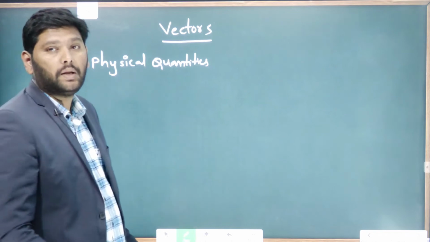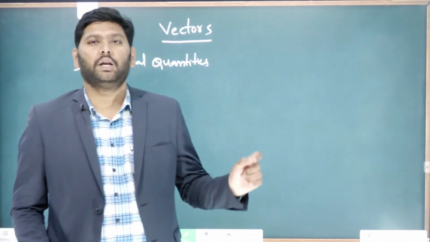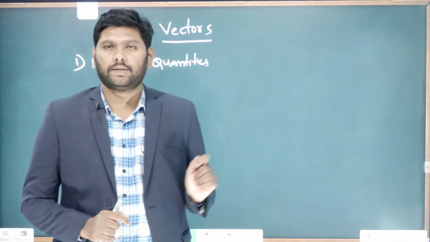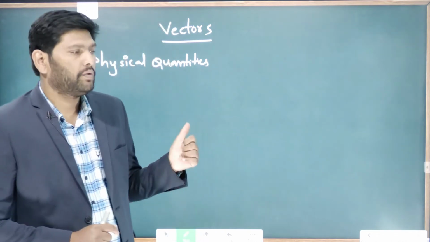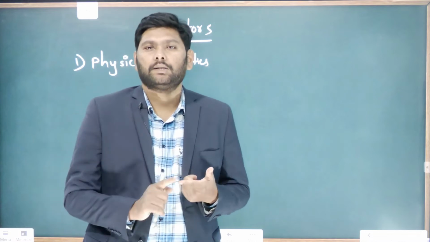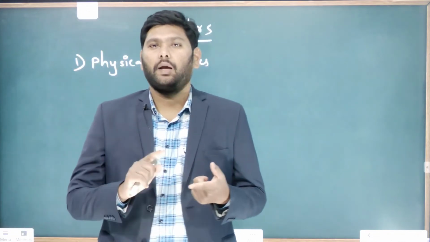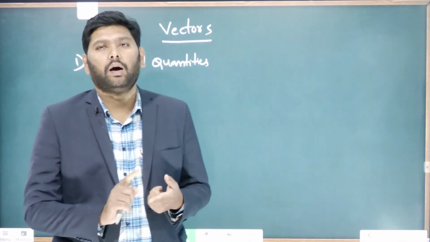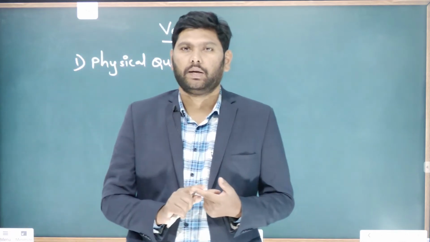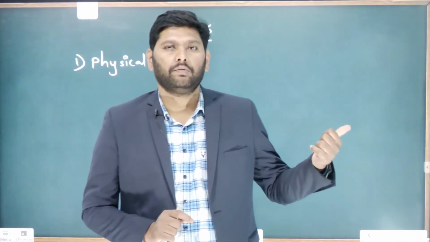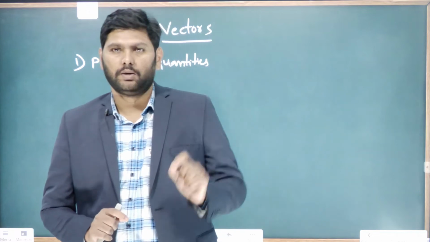Physical quantity means anything which can be measurable. Any quantity which can be measurable is known as a physical quantity. For example, mass, time, length, force, momentum, energy; these all are considered physical quantities.